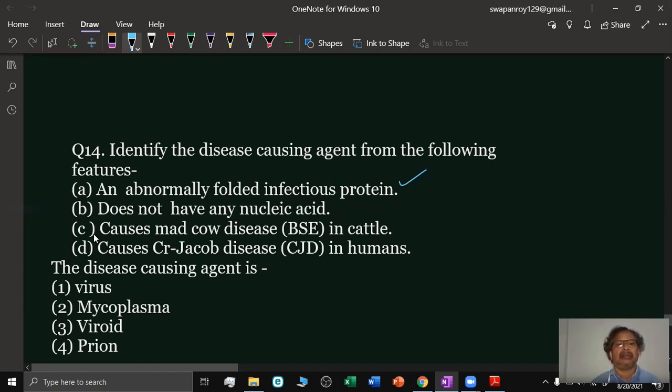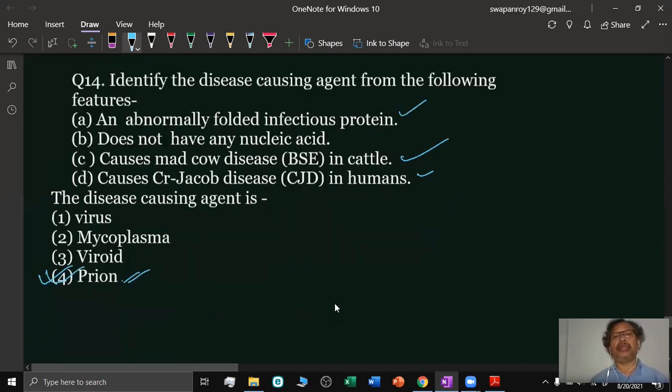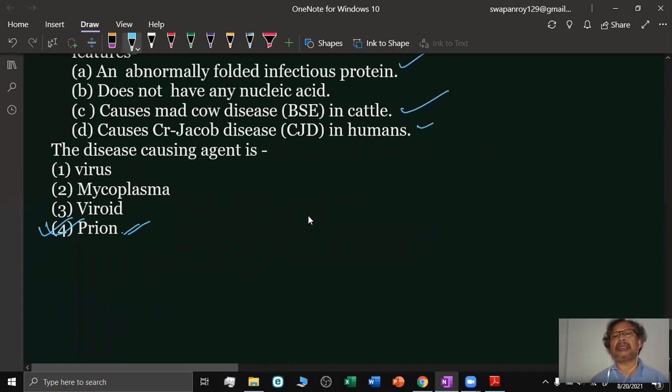There is no nucleic acid, only protein. And third, it causes mad cow disease or BSE in cattle, and also Creutzfeldt-Jakob disease, CJD, in human beings. What is the organism? The options are virus, mycoplasma, viroids, or prion. Option 4 is the answer. It is the prion. Prion is the infectious protein molecule which causes neurological disease in cattle and animals.